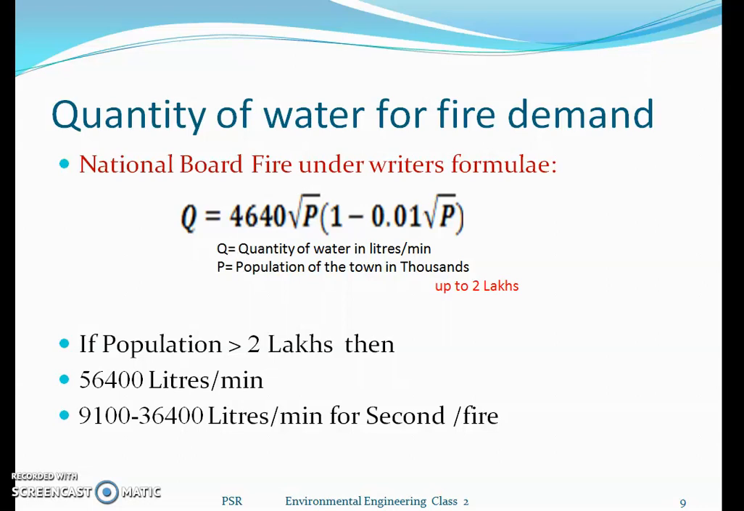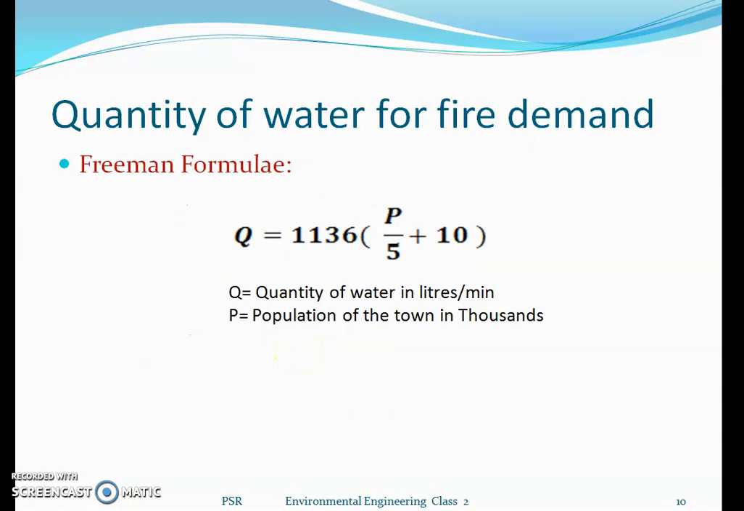Then the next one is Freeman's formula. According to Freeman's formula, the quantity of water, also in liters per minute, has to be maintained, and as mentioned the pressure has to be maintained at 1 to 1.5 kg per square centimeter for 4 to 5 hours. That is the standard as per Indian conditions. The quantity of water is Q = 1136 (P/5 + 10), and here also the population has to be mentioned in thousands.